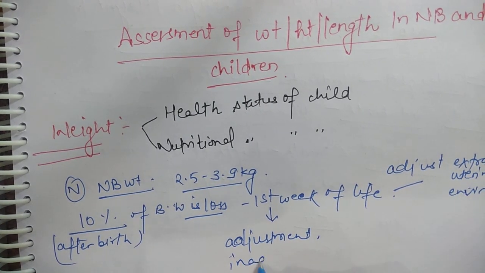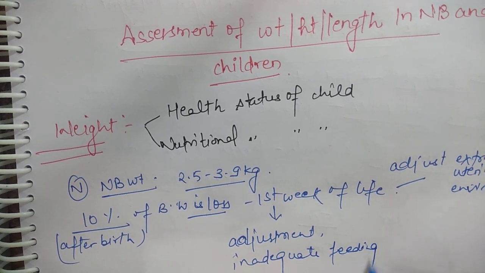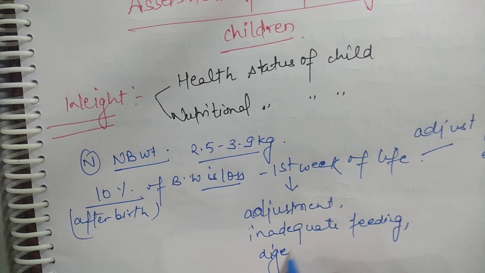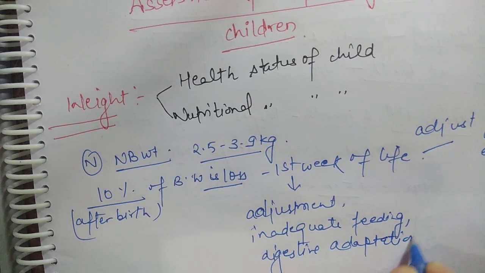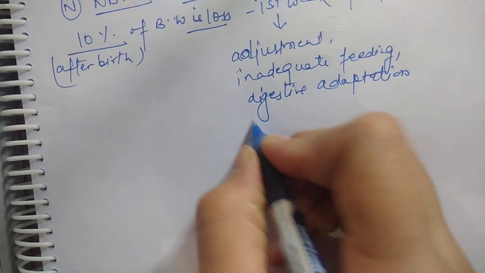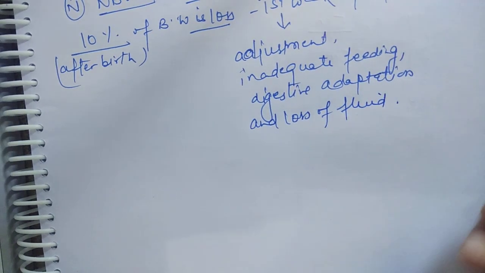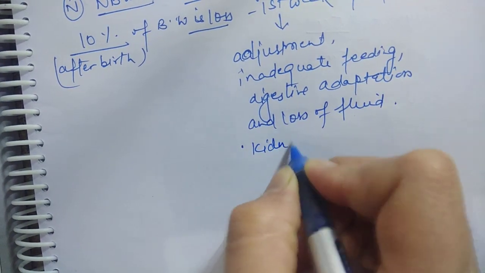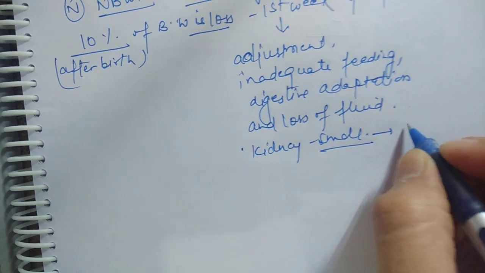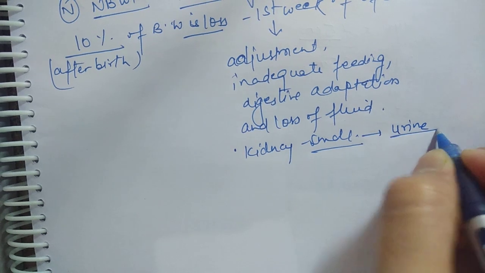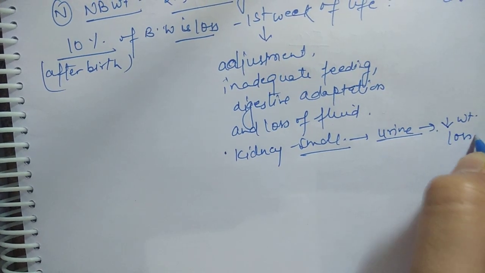or there may be inadequate feeding, digestive adaptation, and loss of fluid. Also the kidneys are small, so the child passes urine more, which may also lead to decreased weight.